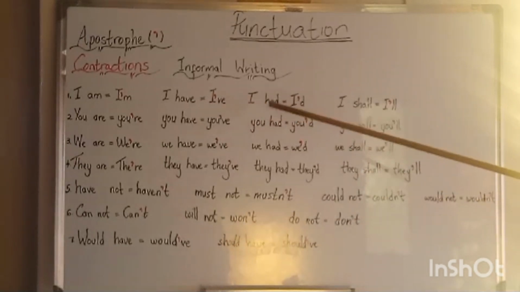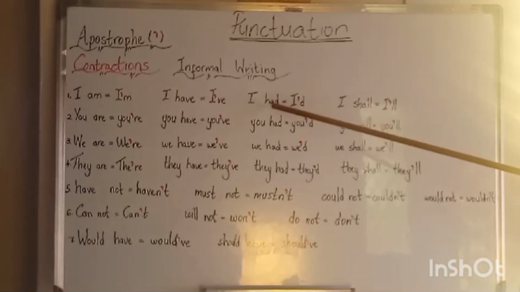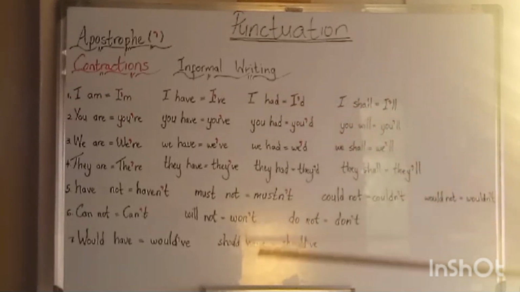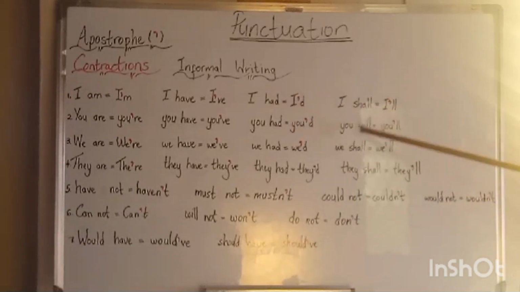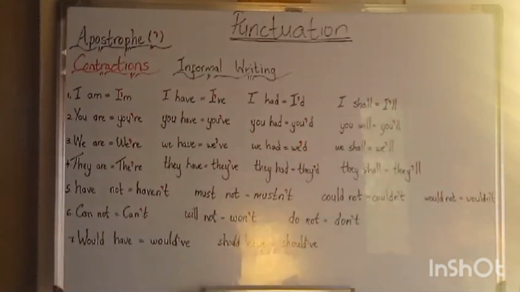We have I had, and then we put the words together, we omit an H and A, and then we put an apostrophe in the place of H and A. Then we have I shall. We put the words together and omit SH and A, we put an apostrophe in their place. So here are other contractions.